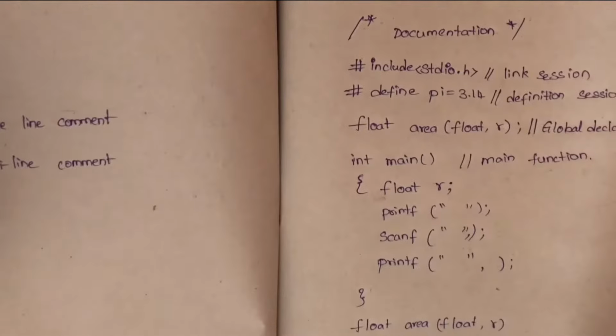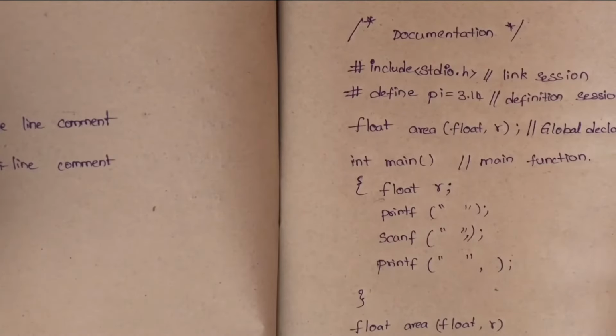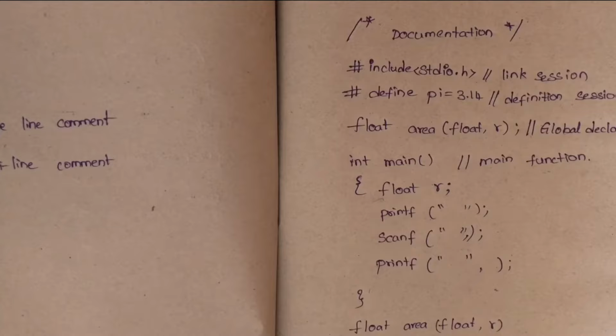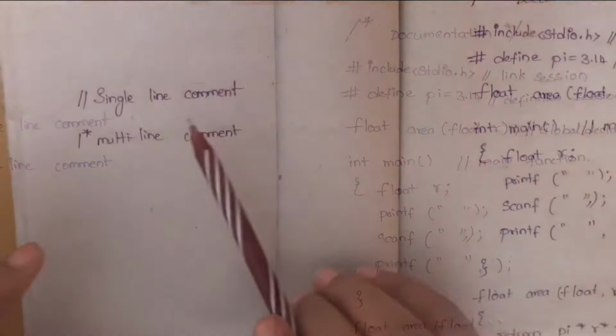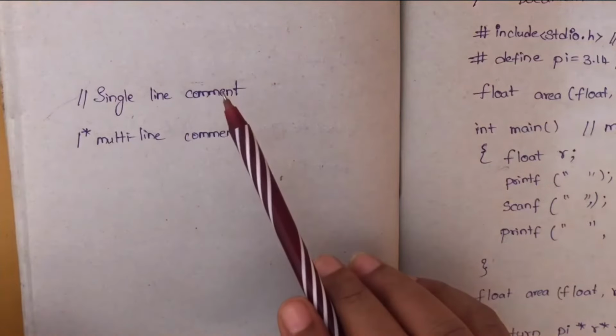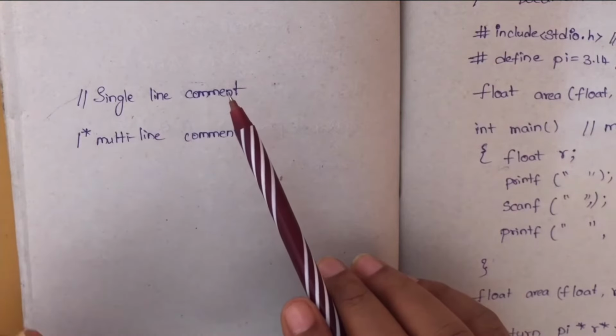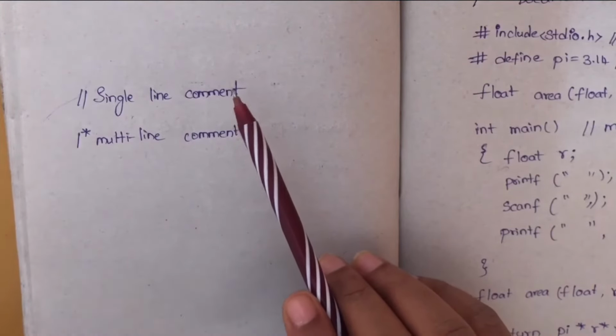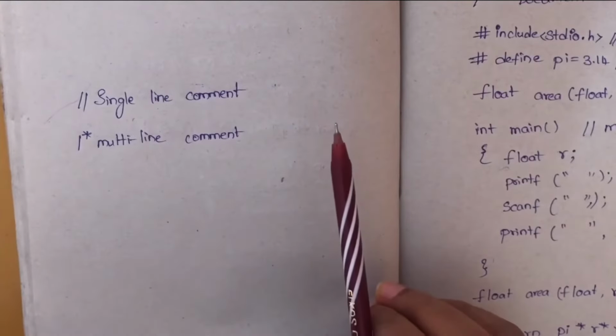Like what is the content of your program? In case someone sees your program, they will get full clarity by seeing this section, okay? This section has two kinds. One is a single line comment and the other is a multi-line comment, okay? In a multi-line comment, you can write the aim of your program. What is the main content of your program?